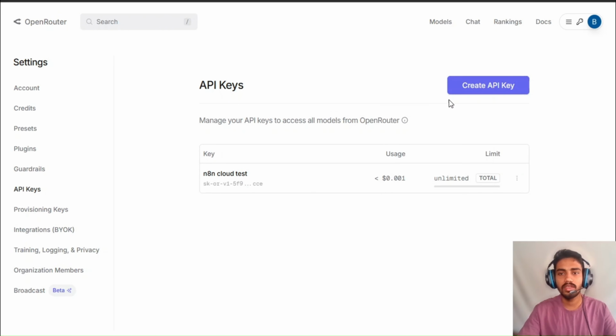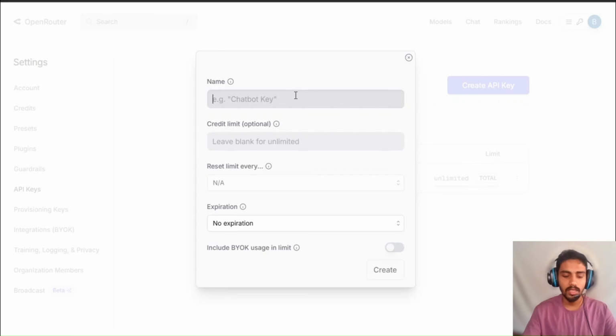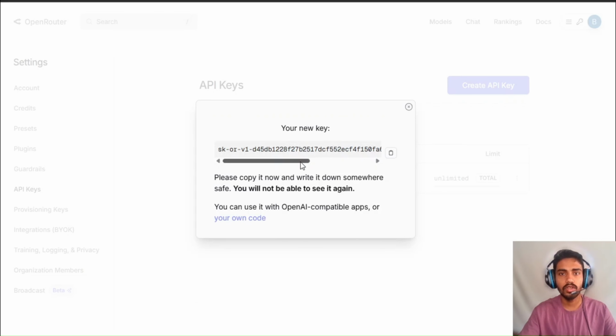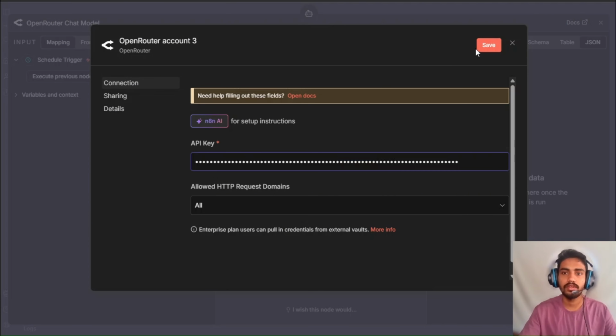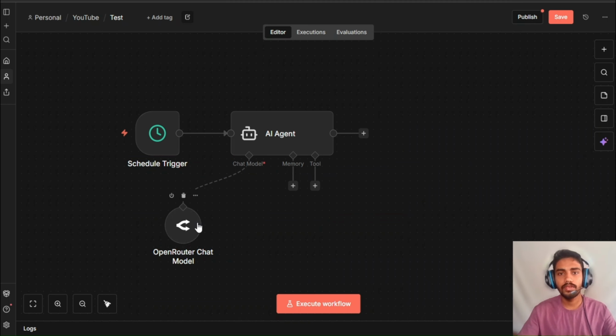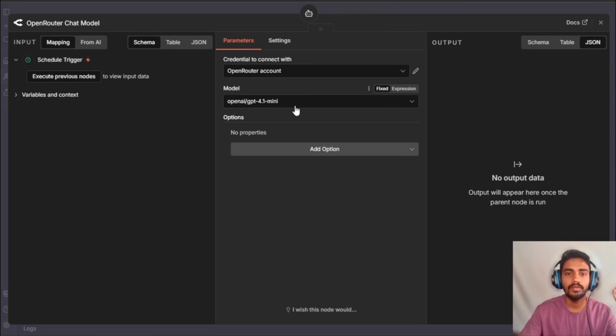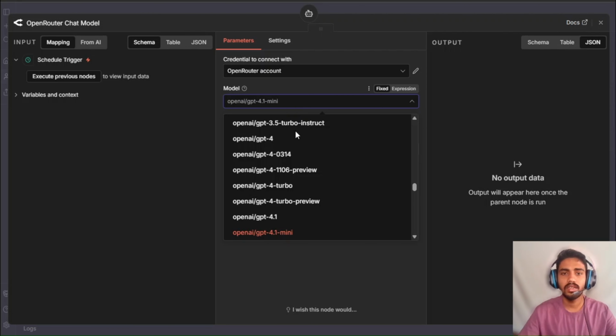I already have my key here. So, and then you will name the key. You'll click on create. You'll get your API key. Click on this, copy it, go to your n8n and paste it here. So we are done. Now, after you actually create your credential, you also have to select the model you want to use. You can select a lot of model here.